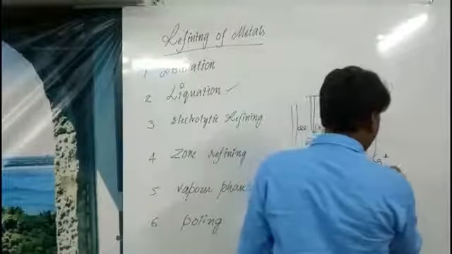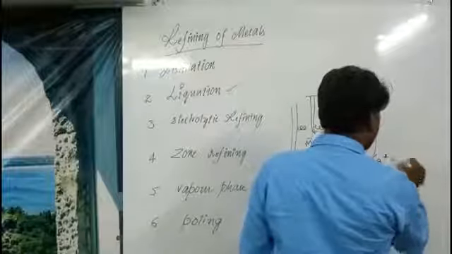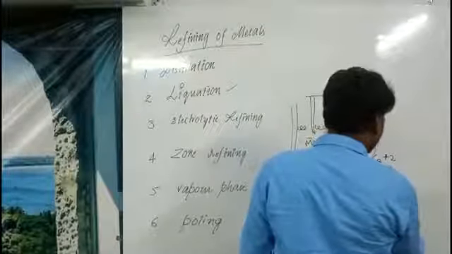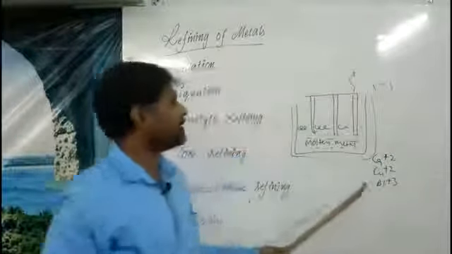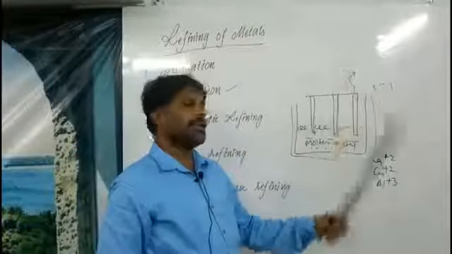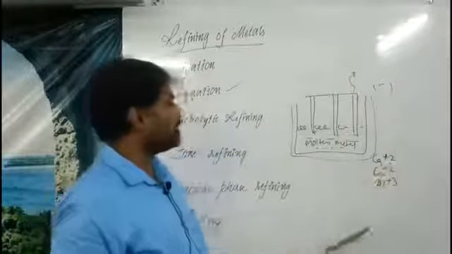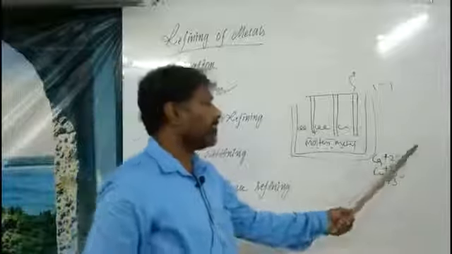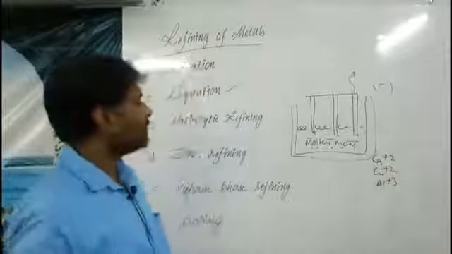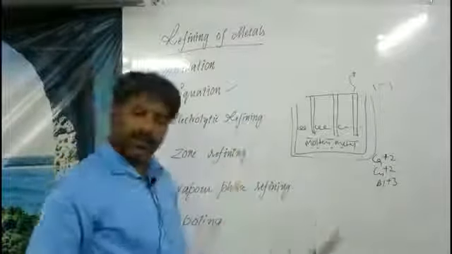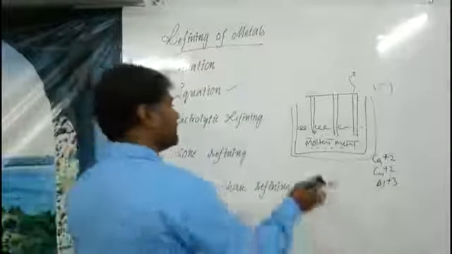Calcium you take, copper you take, or else aluminium you take, understand? These are all cations. These cations are positive, which are attracted by the cathode, and they grasp some electrons and get into the purest form of their metals. So there we can get the purest form of metals by the electrolytic refining process.